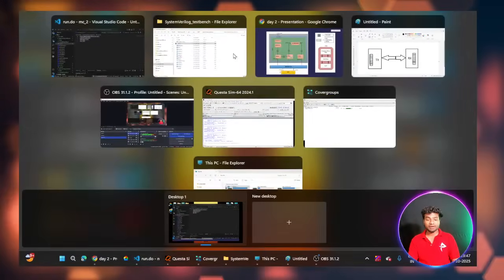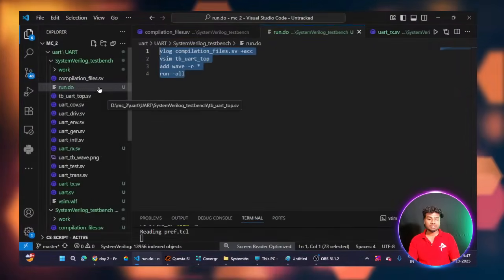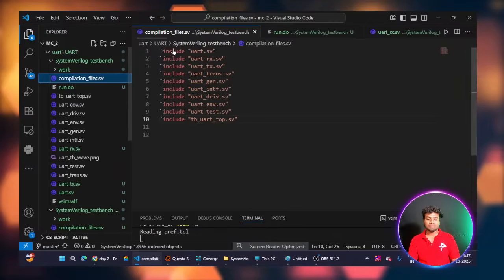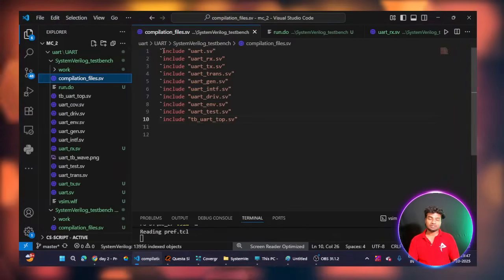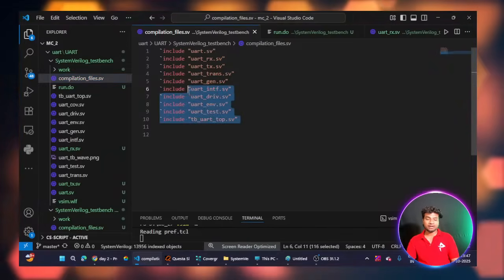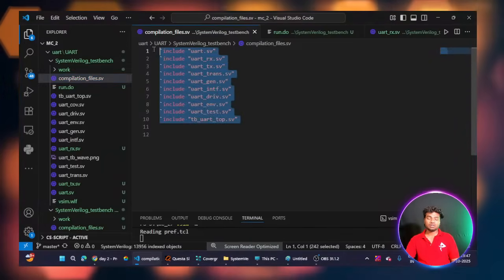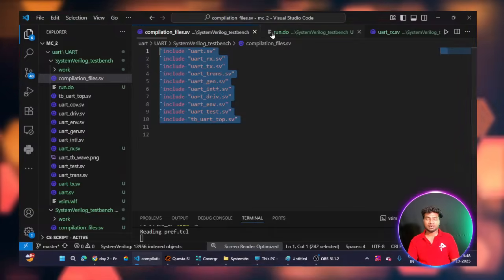So inside that file, compilation_file, I'm just using the `include method. It's a system task, a kind of thing. So I'm including all the files for my project inside my one file. So I'm just adding this one file in my run.do.